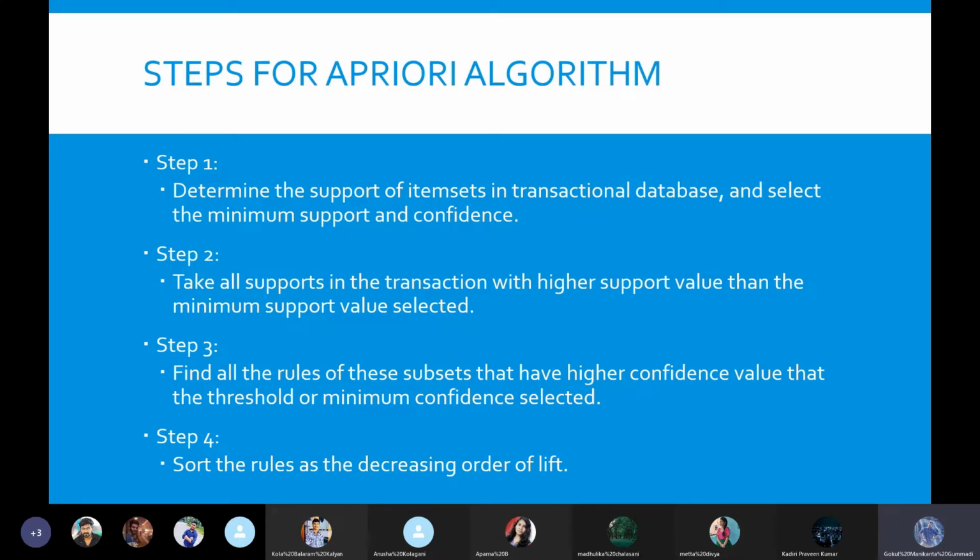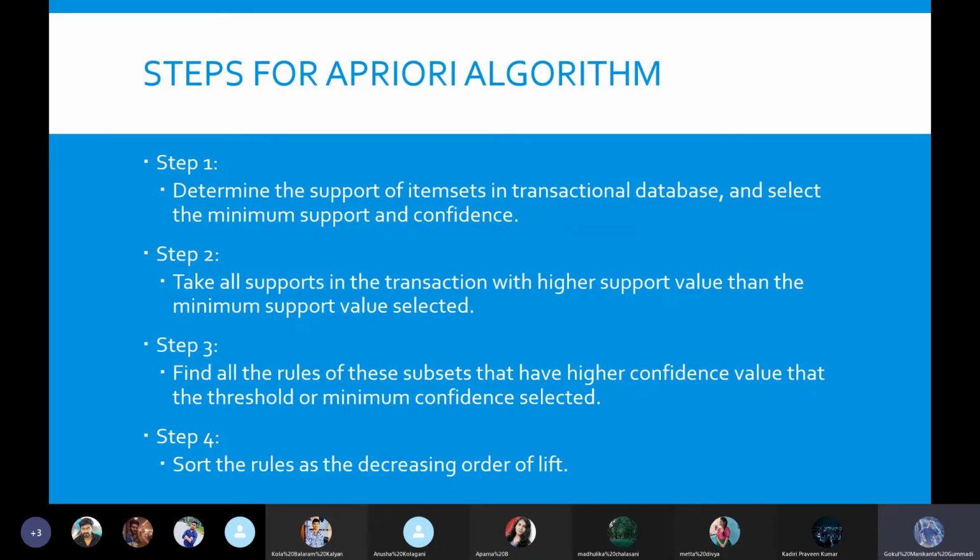Coming to the second step, after determining these, we will identify the support values and the confidence values of different subsets of that data set, or we can say at each and every stage we will go.